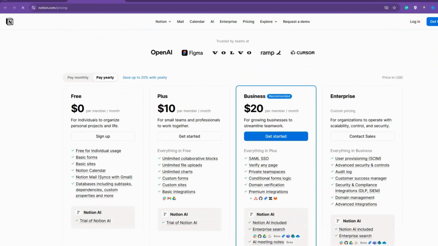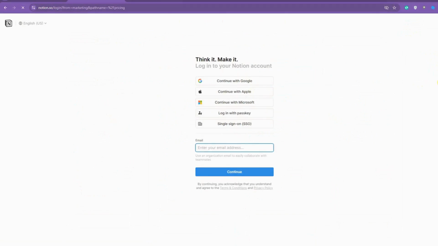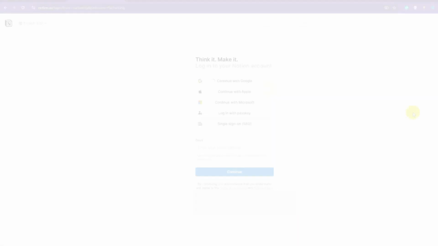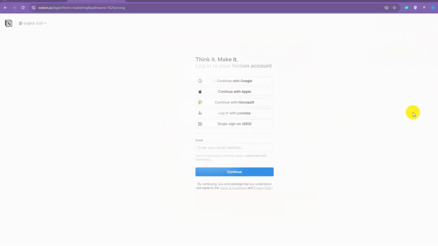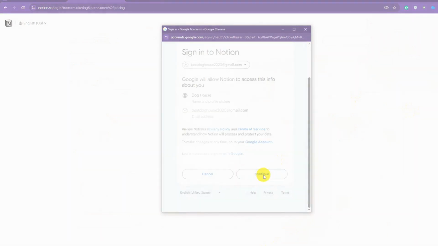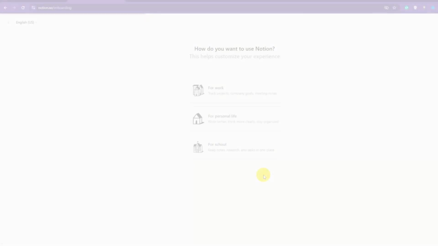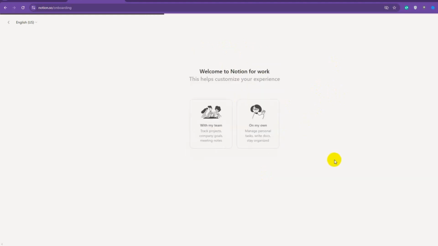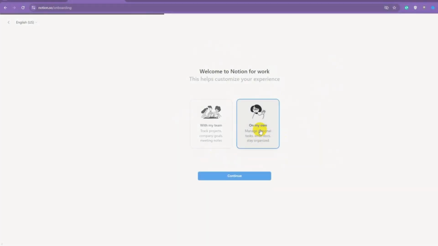Then click log in to your account and here continue with Google. Then here continue. Okay, here we have some options. How do you want to use Notion, for work, for personal life, or for school? I will choose for work. And welcome to Notion. This helps customize your experience: with my team or on my own. For now, on my own.